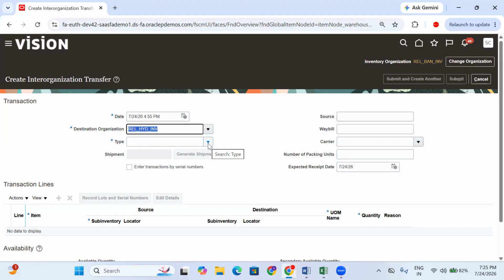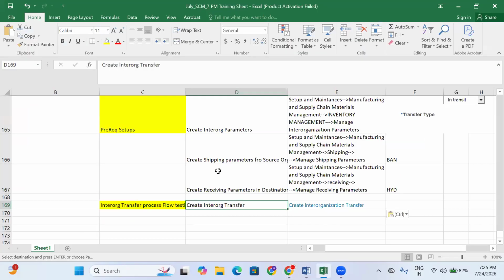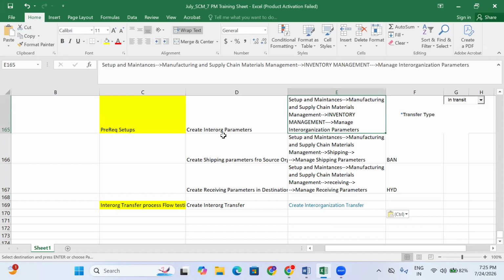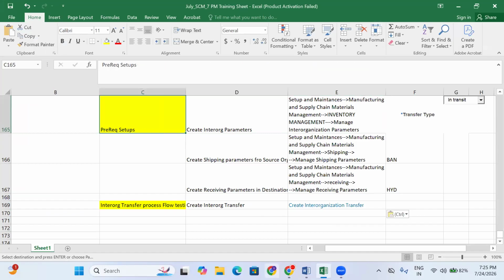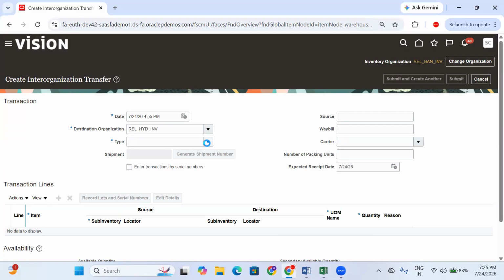Right. So what is the transfer type? What transfer type is enabled between the two? Intransit. We'll see Intransit. Somebody has created this. Select Intransit. Once you click on Intransit, the system asks what your shipment number is. Why? Because some shipment number is generated between two organizations when Bangalore is shipping the material.